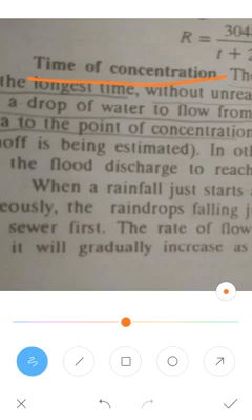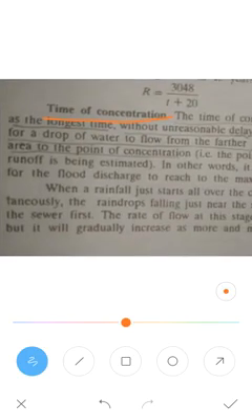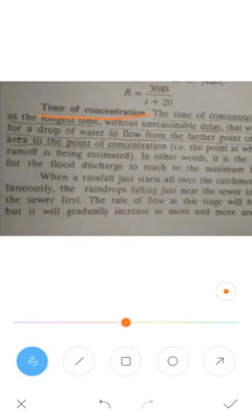Time of concentration is defined as the longest time, without any delay, that is required for a drop of water to flow from the farthest point of the drainage area to the point of concentration. Consider this is the drain, from where the rainfall takes place, to where the concentration of the point will be high.